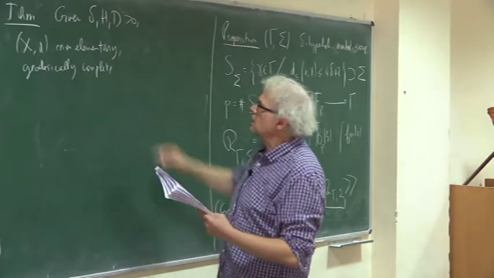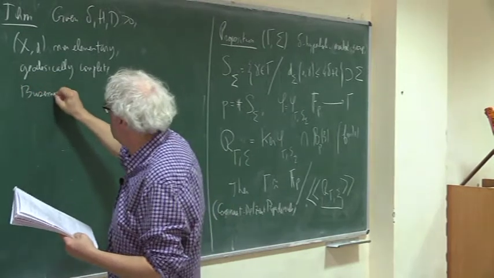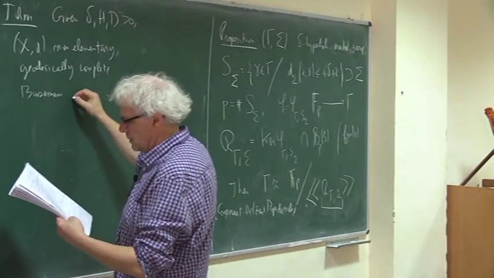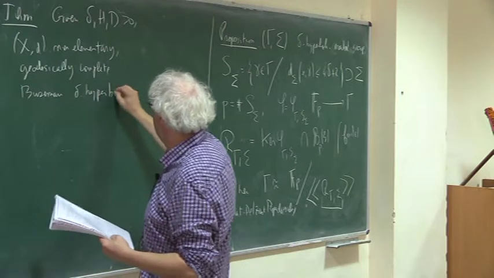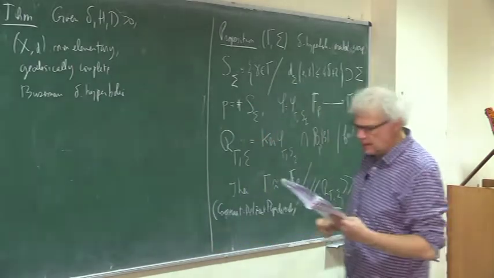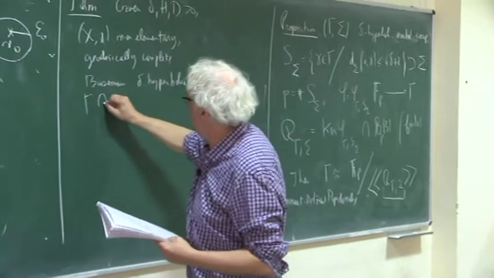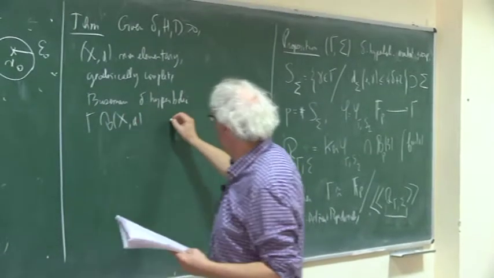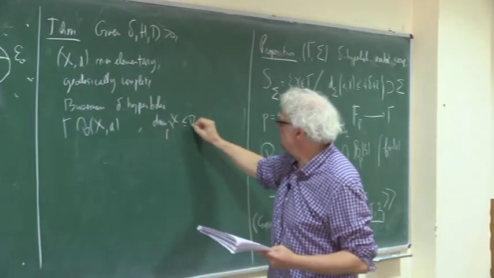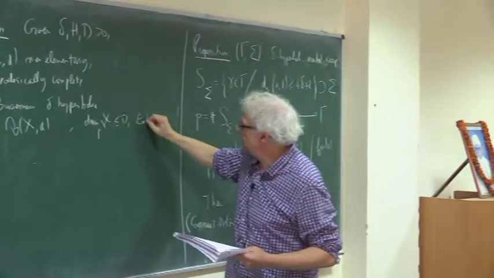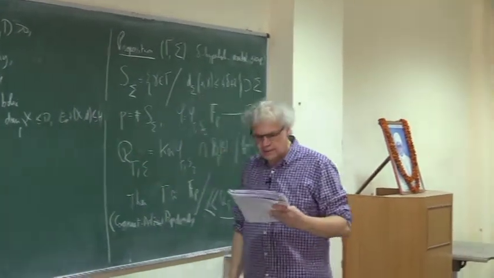Geodesically complete, non-elementary, I have to forget nothing. So a Busemann space, and delta hyperbolic, of course. Okay, so you have such a space, and Gamma acting on X, as usual, with diameter less than D and entropy less than H. I think I didn't forget anything.